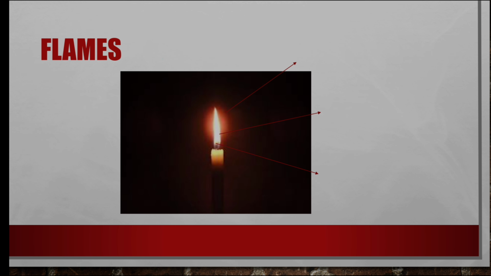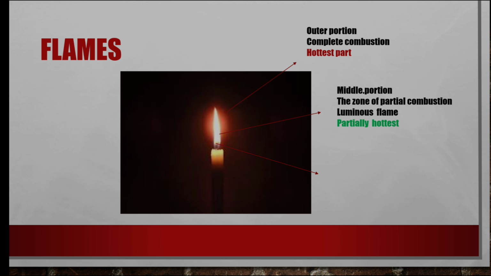Next, flames. In the flame of a candle, there are 3 parts. The outer portion is called the zone of complete combustion, and it is the hottest part. The middle portion is the zone of partial combustion. It is a luminous flame and it is partially hot. And the most important is the inner zone. It is unburnt wax. That is the cold zone.